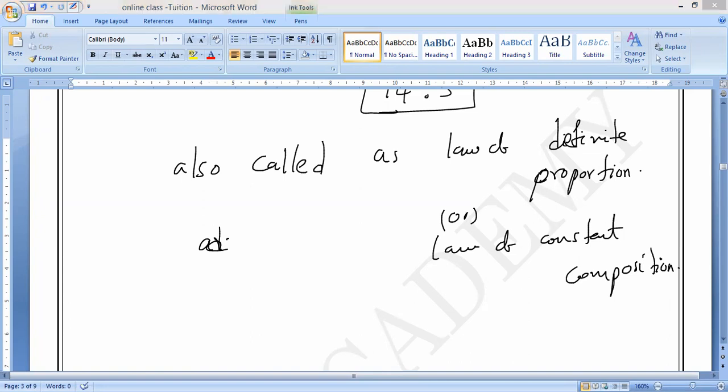Yes, sir. Now let us go with an example. Now you have to find the mass ratio. Write the question, everybody.